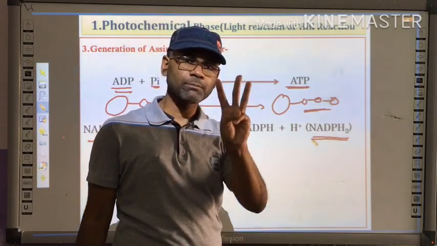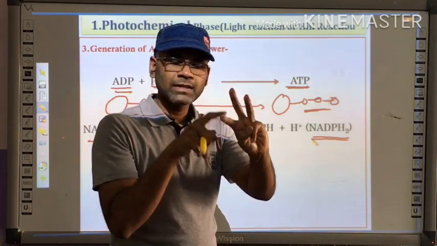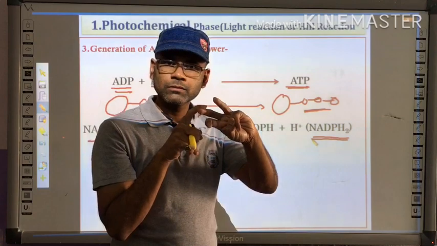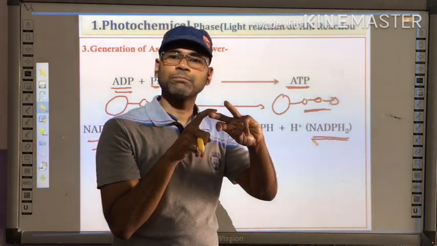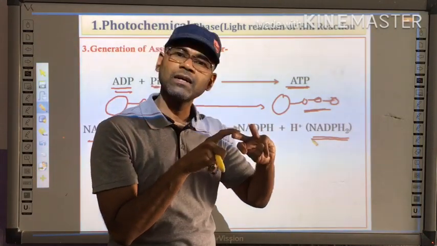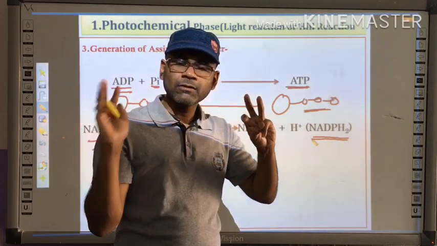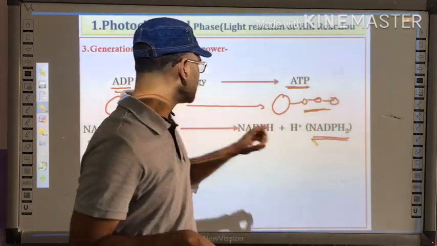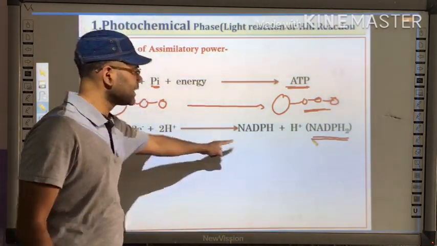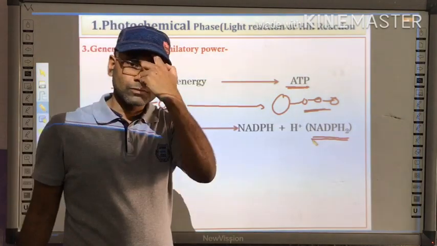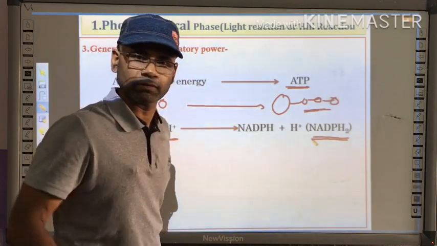So light reaction includes 3 important things. First, activation of chlorophyll. What has activated chlorophyll done? It split the water molecule. What happened then? Water molecule releases oxygen gas as well as protons, that is H plus, and electrons. Oxygen is liberated in the environment. What happened to the protons and electrons? These protons and electrons are responsible for generation of ATP and NADPH2. And once these 2 molecules are generated, light reaction is termed as over, finished.